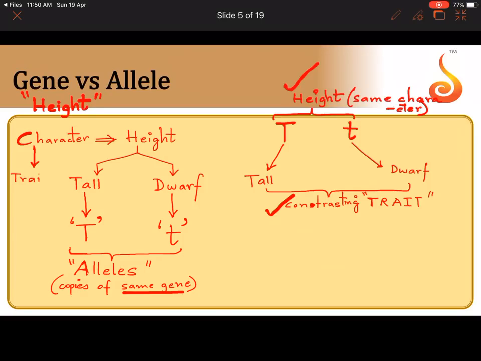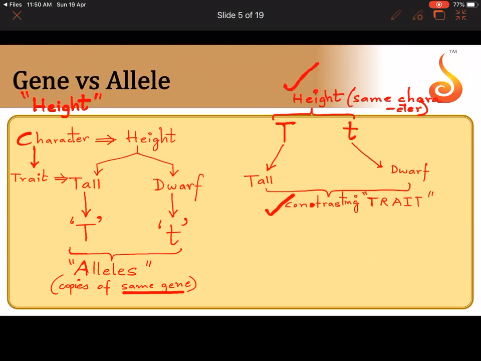Tall and dwarf are traits, isn't it? Whereas height is a character. I had given you a similar example in the last lecture. I had taken eye color. If I say eye color, blue eye and brown eye, which is character and trait? Eye color is the character. Blue eye and brown eye are the contrasting pairs, the contrasting forms of a character. They are the traits. Okay, so one more time I'm repeating here. I hope the concept is clear to you all.